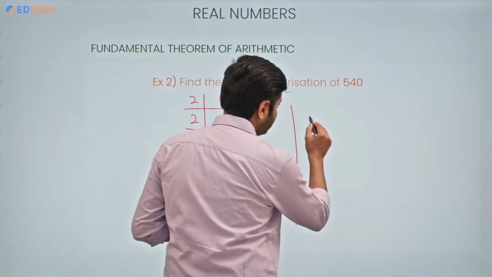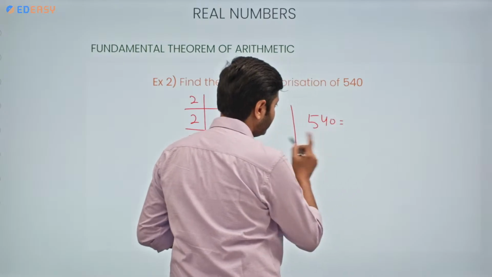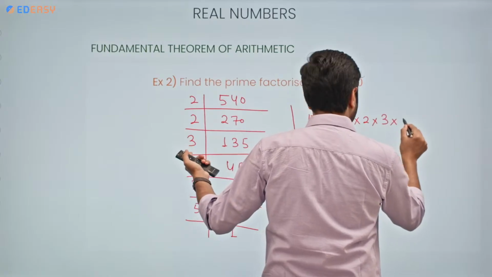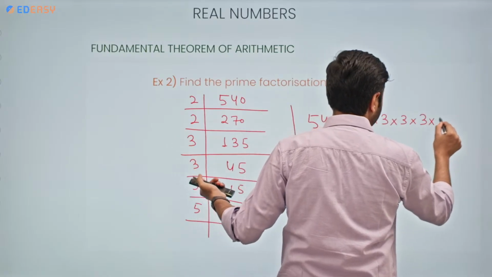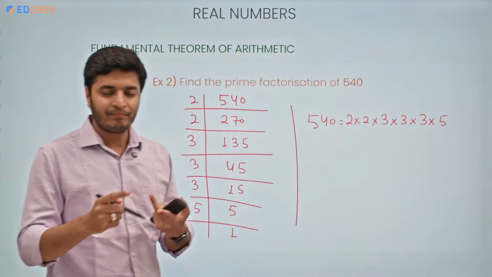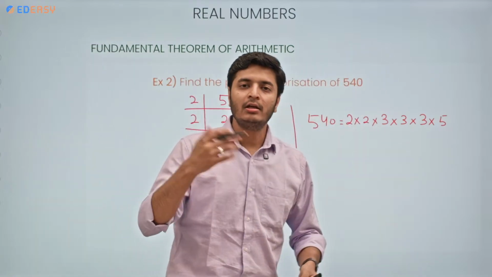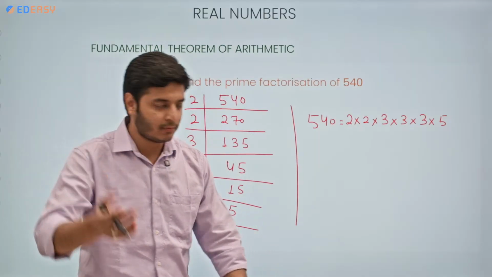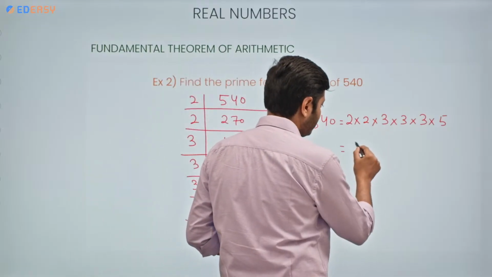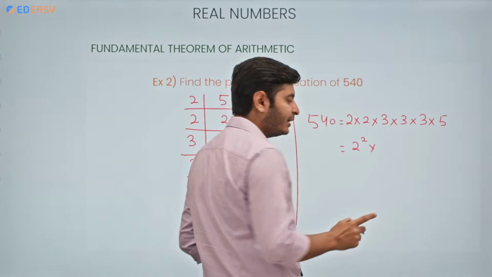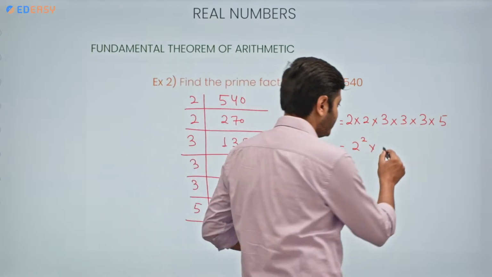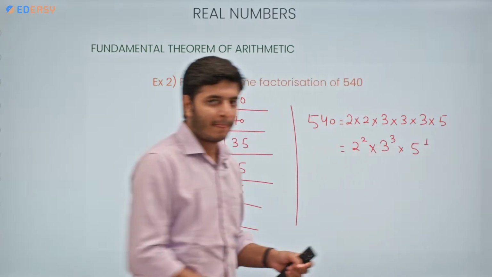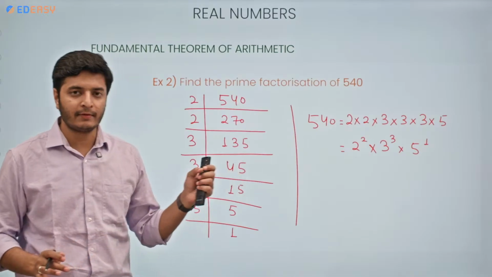So we are gonna write it in this way. 540 can be written as 2 into 2 into 3 into 3 again into 3 again and then into 5. Again, I'm gonna write the value in exponential form. So that would be 2 raised to the power 2 because 2 is being multiplied with itself twice. 3 raised to the power 3 into 5 raised to the power 1. Now you understood how to find the prime factorization of any number.